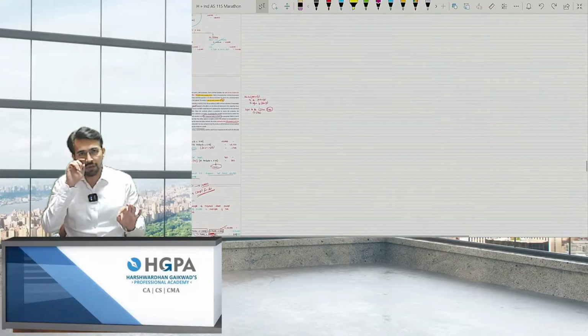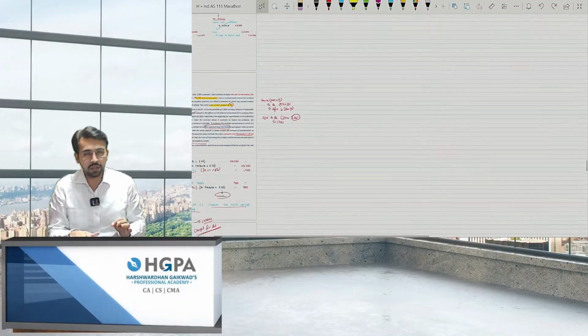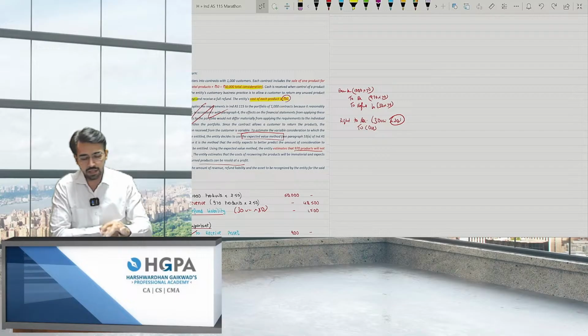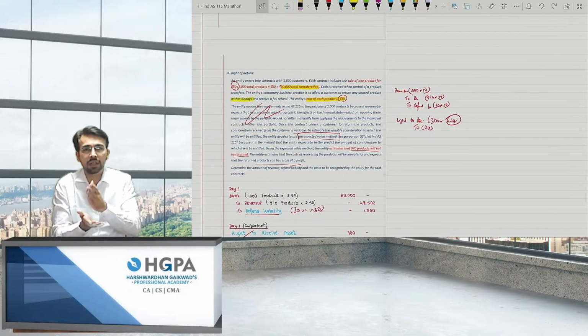In IND AS 115, it is not expected that you will copy paste the answers from the study material itself. You can give your answers in your own language, provided that you are on the point, that is you are giving them the concept of what is there in IND AS, right?